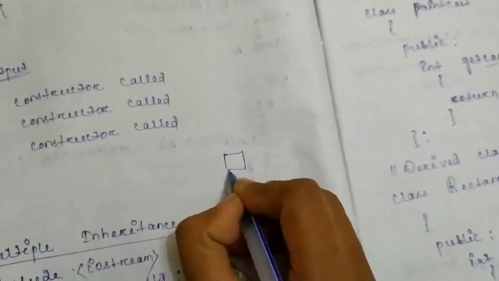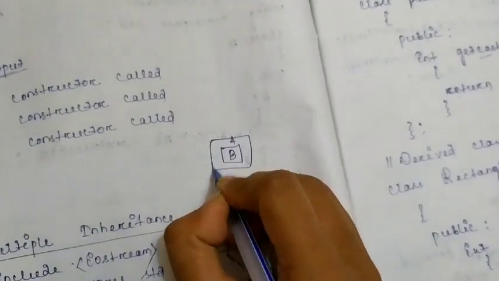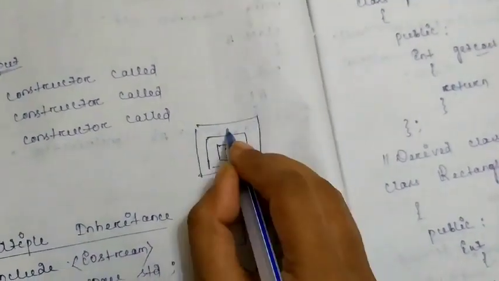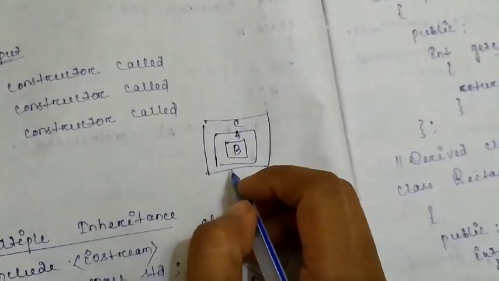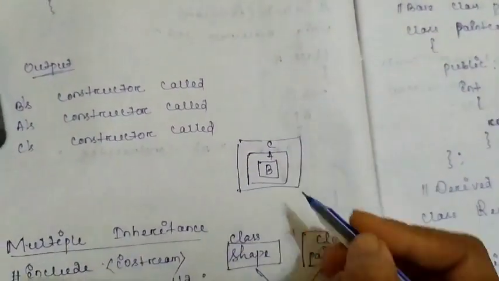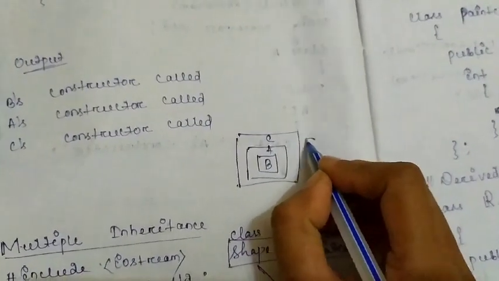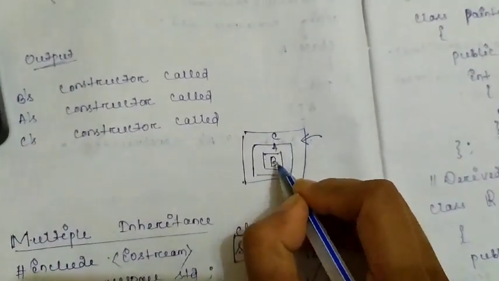First I created B, then we created A, then we created C. I have written this only to help understand. So when the destructor is called, what will be destroyed first? This C, then A, then B.